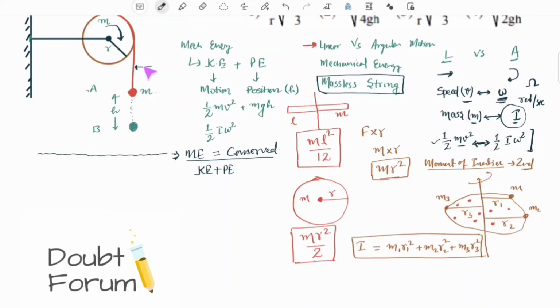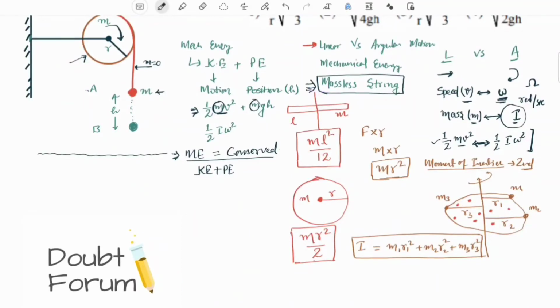But since the string is massless, its mass is 0, so its potential energy mgh would be 0. Similarly, its kinetic energy, which is half mv square, m being 0, the kinetic energy of the string would be 0. So we can simply disregard this string. We don't need to take into account the string and its related energy. So for this system, we would be only considering the bob and the disc and nothing else. So this would simplify our problem. So this is the significance of the string being massless.